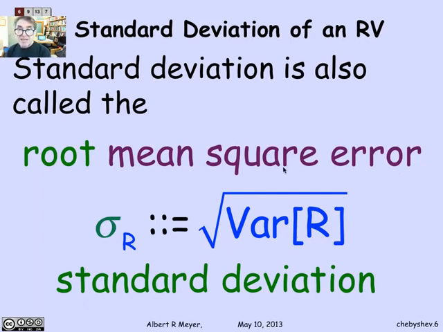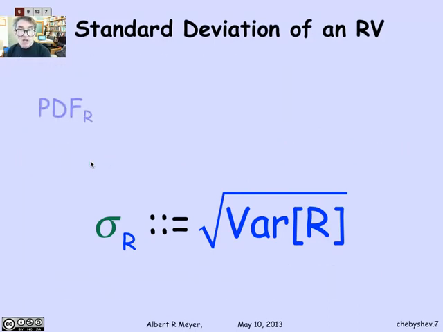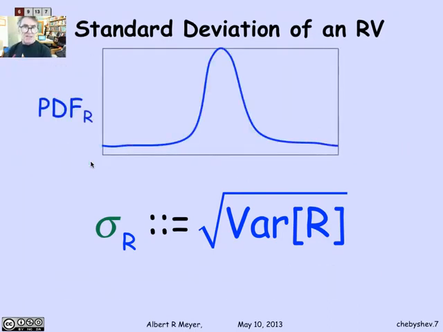So again, we're taking the error, meaning the distance between the random variable and its mean. We're squaring it, we're taking the expectation of that squared error, and then we're taking the square root of it. It's the standard deviation.